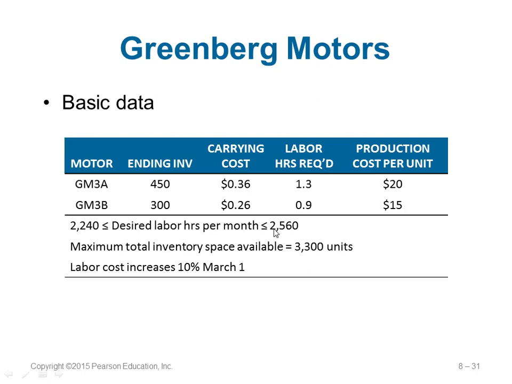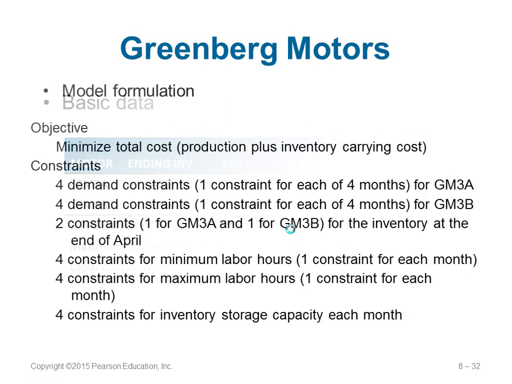And there are also some conditions which are given to you. All the basic conditions are given. Maximum total inventory space available is this much. Labor cost increases by 10% by March. Okay, in the third month it will increase. So you have to take all this into account.